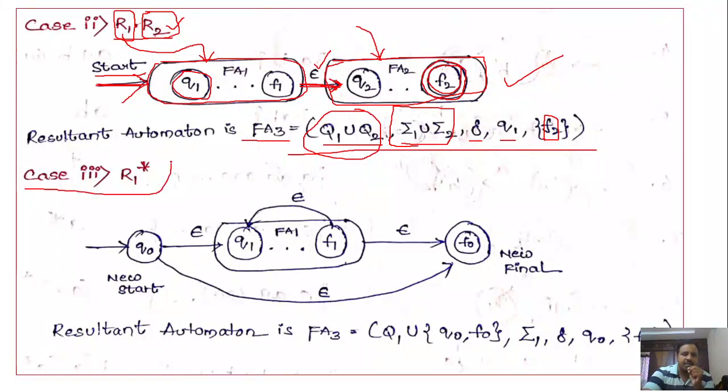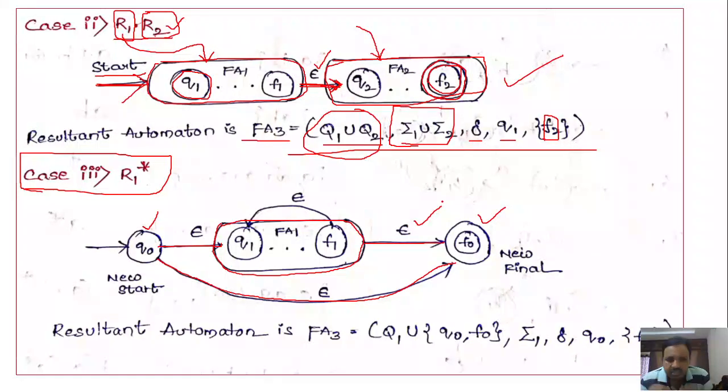And last one, R1 star. R1 star means you have to take finite automata 1. Next, add the new starting state, that is Q naught, and new final state F naught. Add those two states. Specify the transition from Q naught to the finite automata 1 on epsilon. Then specify the transition from Q naught on epsilon to the final state. And next, specify the transition from finite automata 1's final state towards the newly added final state on epsilon.